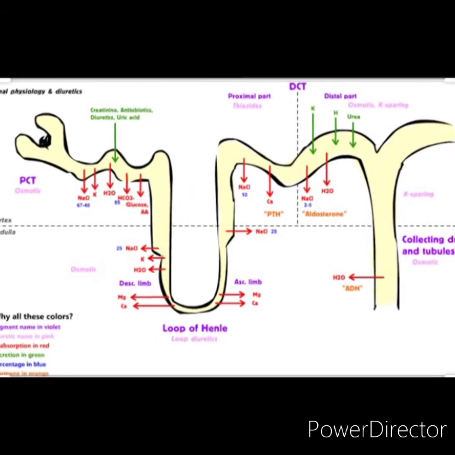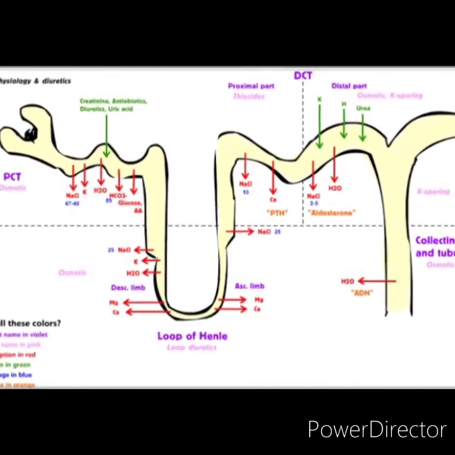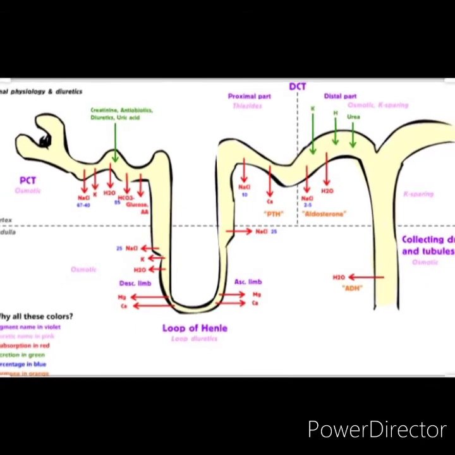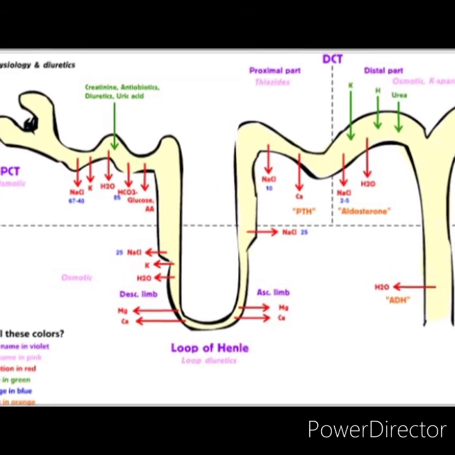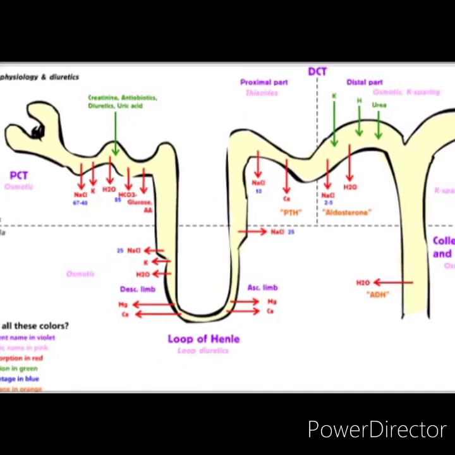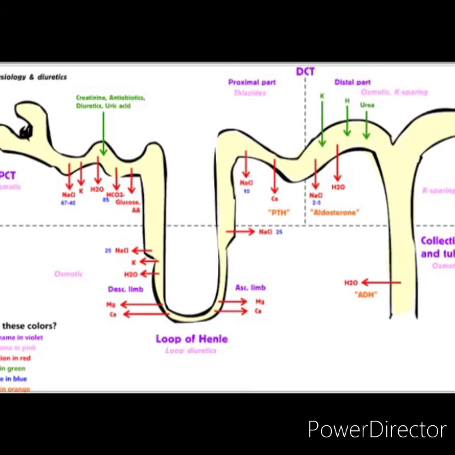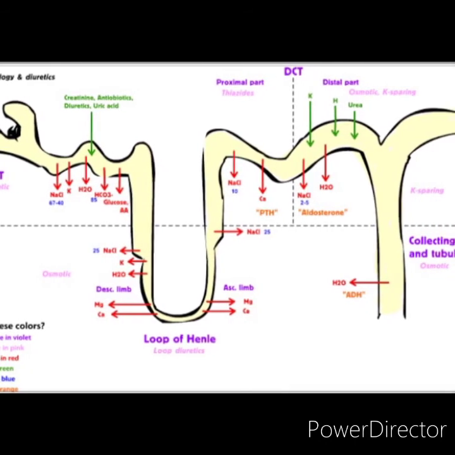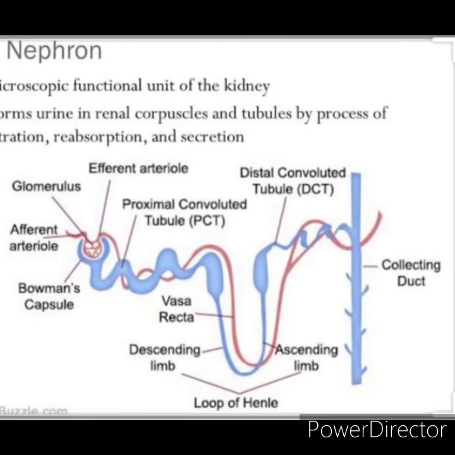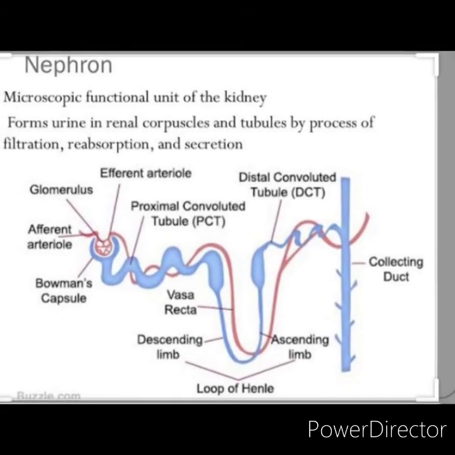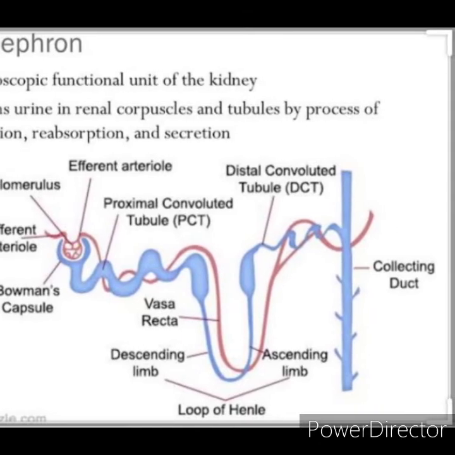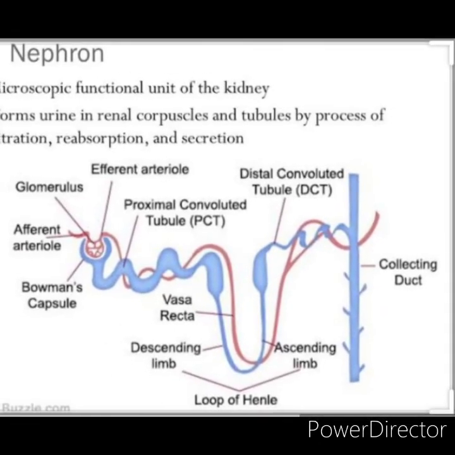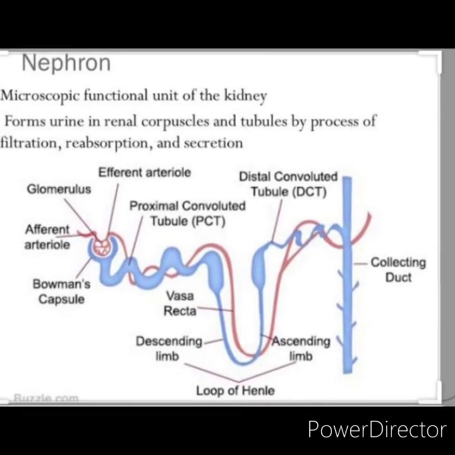Now, collecting duct. The distal convoluted tubule continues as the initial or arched collecting duct, which is in cortex. The lower part of the collecting duct lies in the medulla. 7 to 10 initial collecting ducts unite to form the straight collecting duct, which passes through medulla. At the inner zone of medulla, the straight collecting duct from each medullary pyramid unite to form papillary duct or duct of Bellini, which open into the papilla.